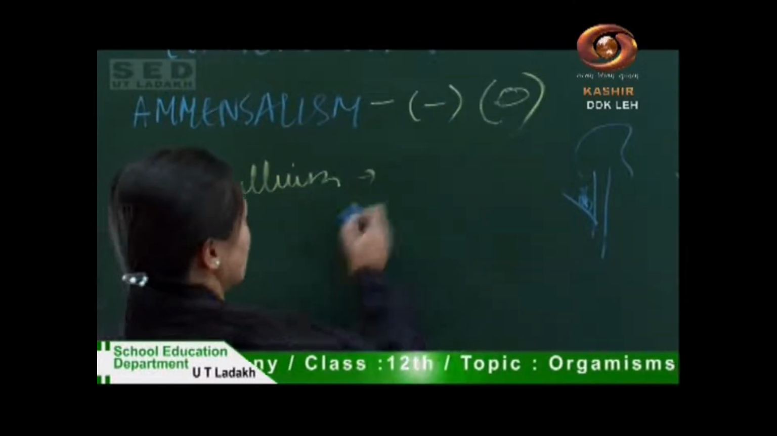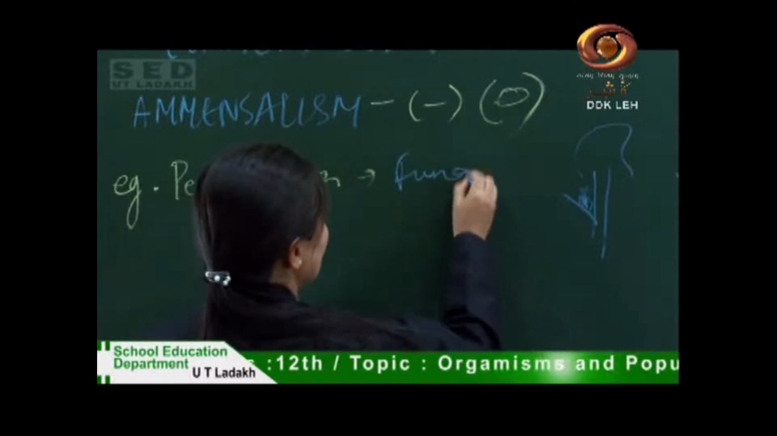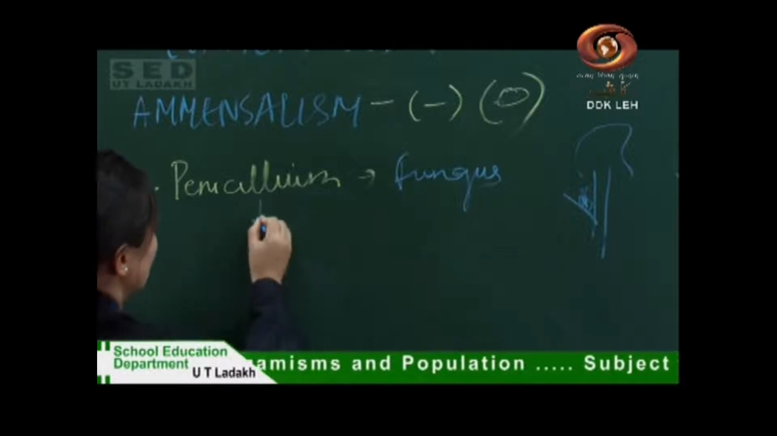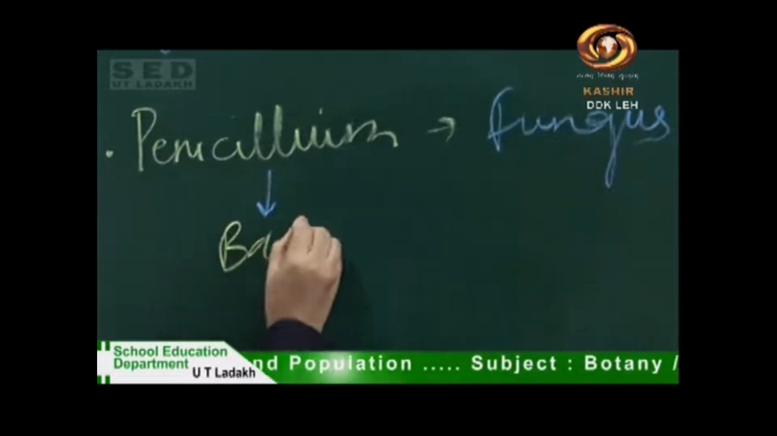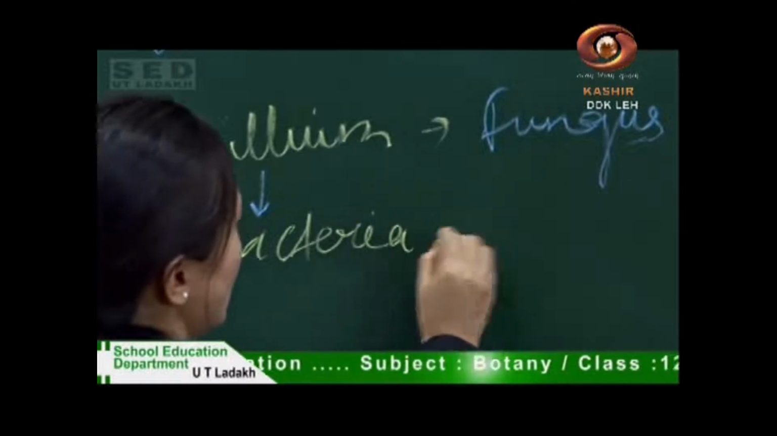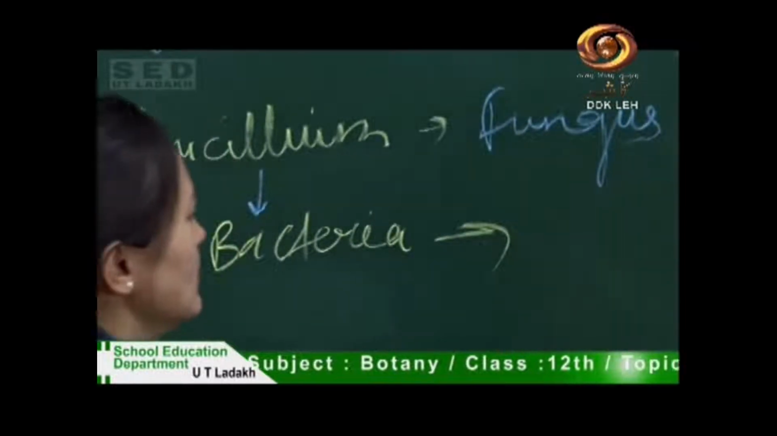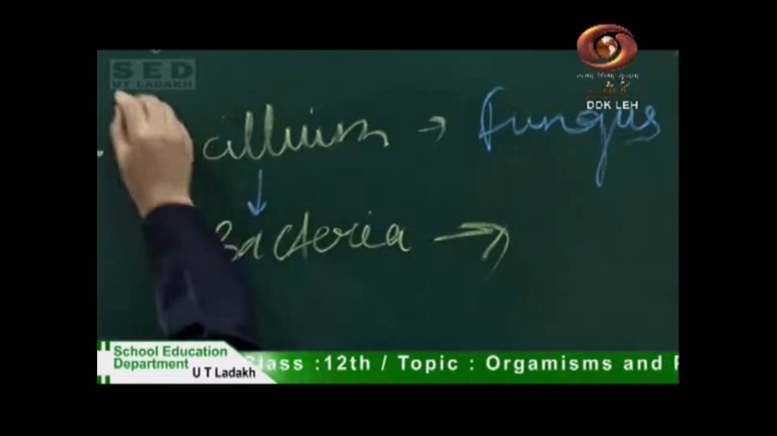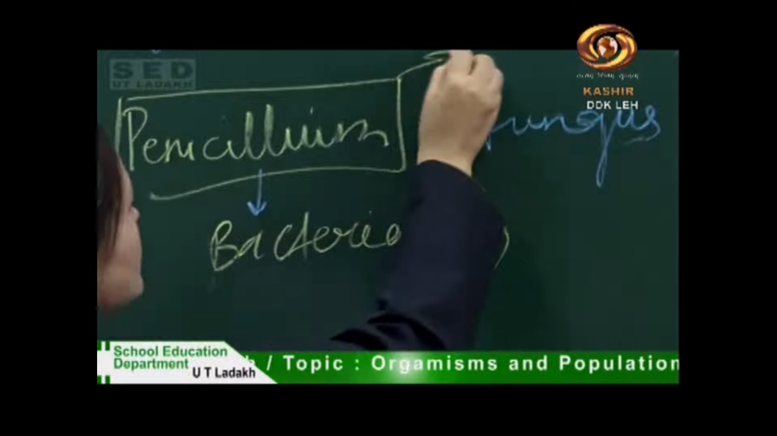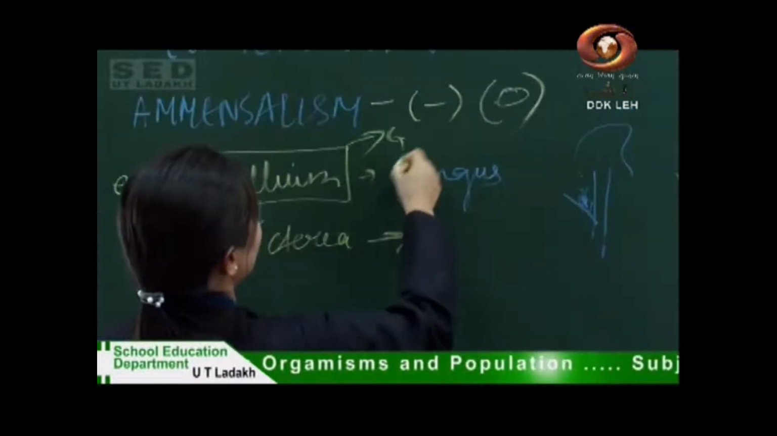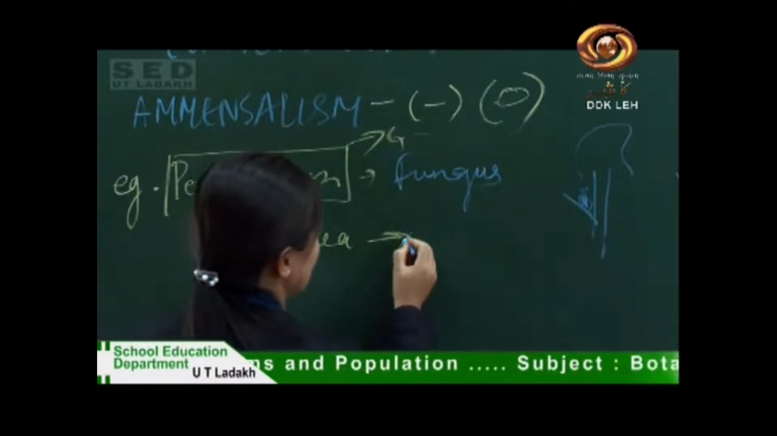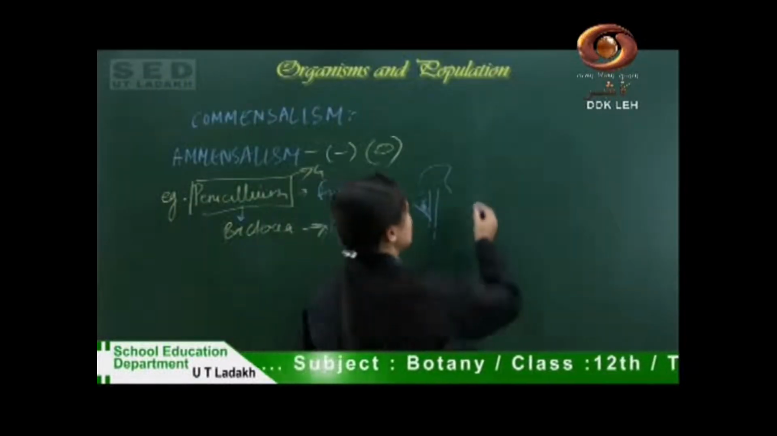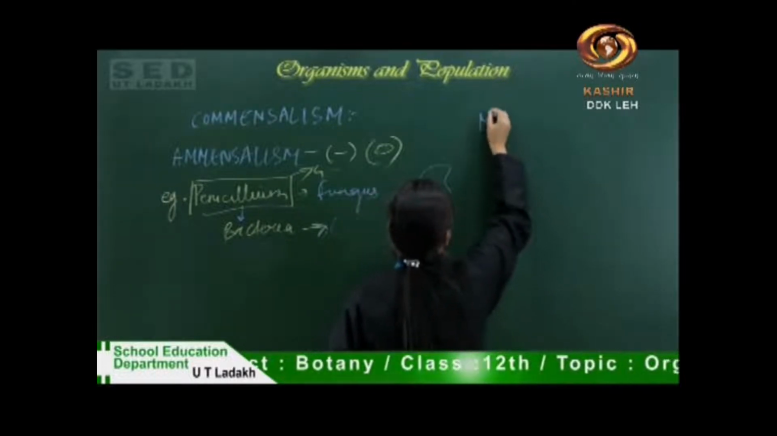Penicillium is a type of fungus. Penicillium does not allow the growth of bacteria as it secretes penicillin. So in this interaction, the penicillium neither gets any benefit nor is harmed, whereas the bacteria is getting harmed. The last interaction we will study is mutualism.